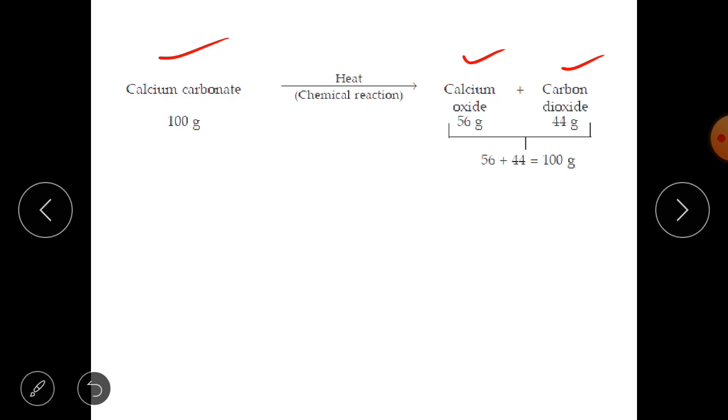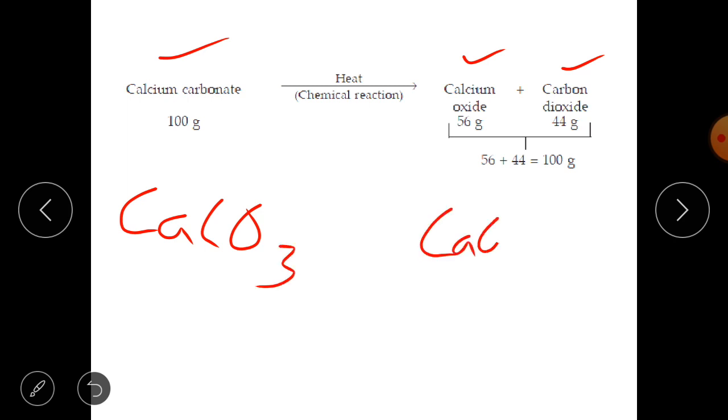If I write the chemical symbols and formulas, which we will study later in this chapter, calcium carbonate is CaCO3, calcium oxide is CaO, and carbon dioxide is CO2. Don't worry, in this chapter you will be able to form these chemical formulas later on. For now, when calcium carbonate is heated, it forms calcium oxide and carbon dioxide as stated earlier.